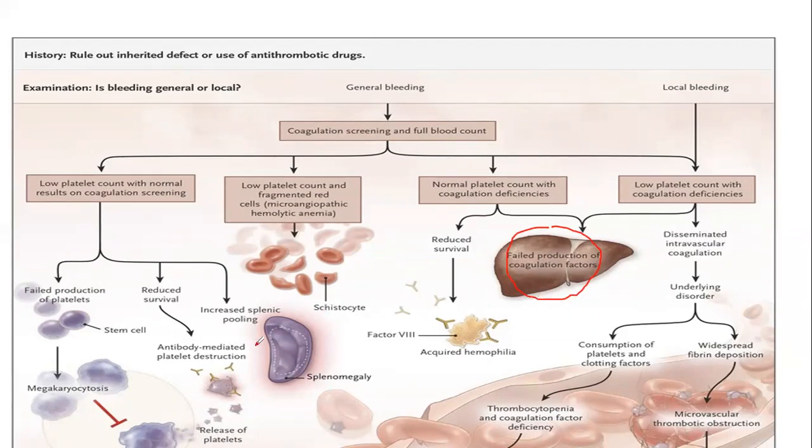Or, as we already mentioned, thrombocytopenia is also one of the reasons for coagulopathy, in which the normal platelet count is 150,000 to 450,000. Suppose the platelet count per deciliter falls to between 20,000 and 50,000, so that may cause a severe bleeding tendency. So this is the chart that represents the different types of coagulopathy and their specific reasons.